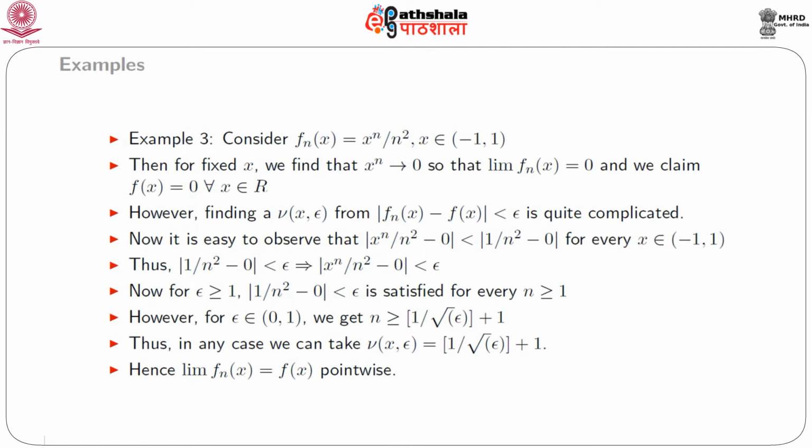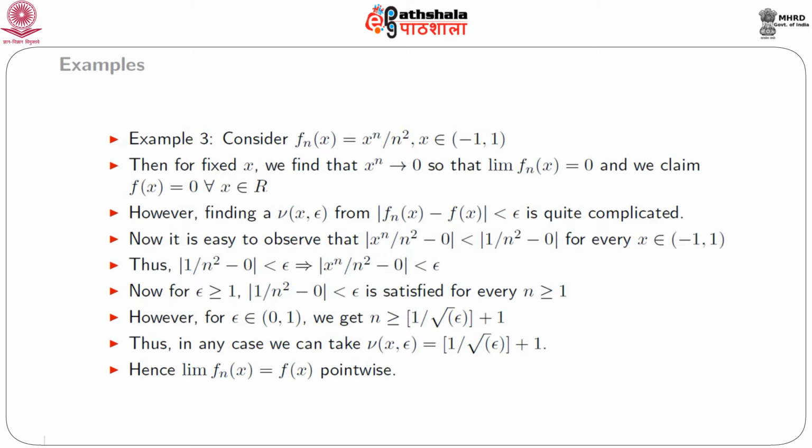We observe that absolute value of x to the power n by n square minus 0 is less than absolute value of 1 by n square minus 0 for every x belonging to open interval -1 to 1. Thus, absolute value of 1 by n square minus 0 less than epsilon implies absolute value of x to the power n by n square minus 0 is less than epsilon. Now, for epsilon greater than or equal to 1, the inequality absolute value of 1 by n square minus 0 less than epsilon is automatically satisfied for every integer n, as 1 by n square is a fraction.